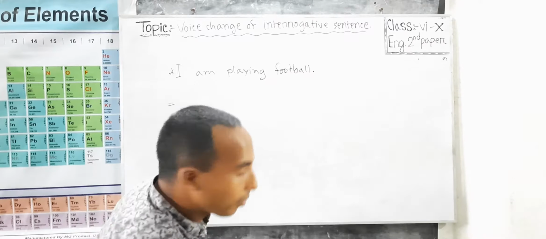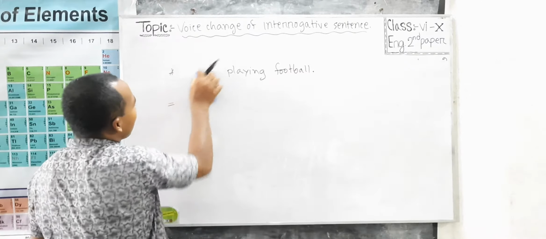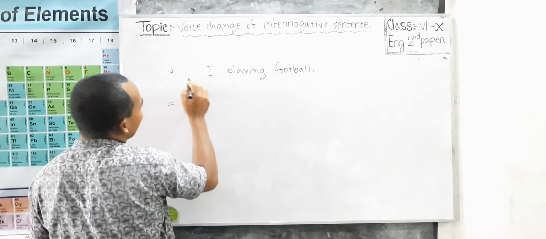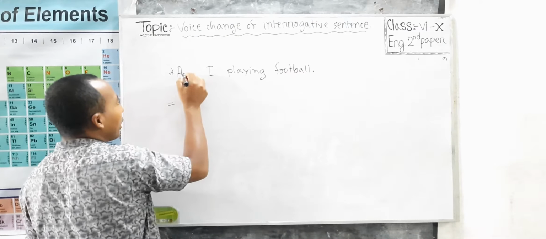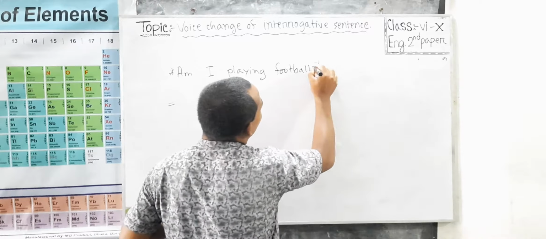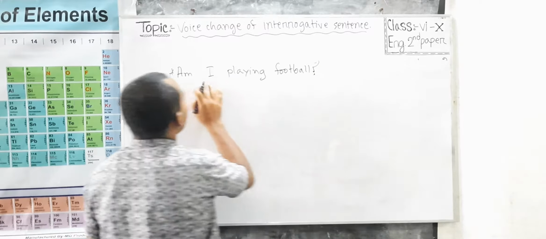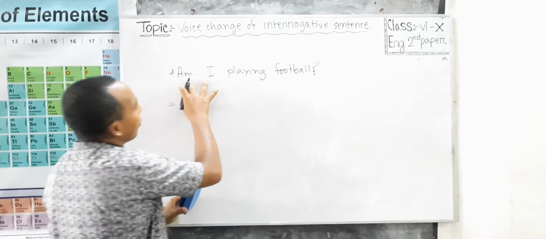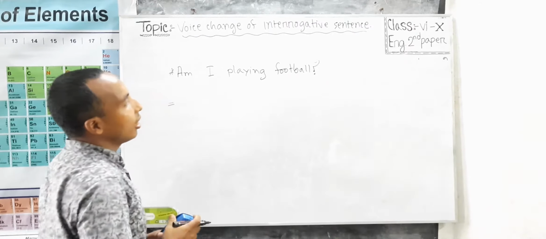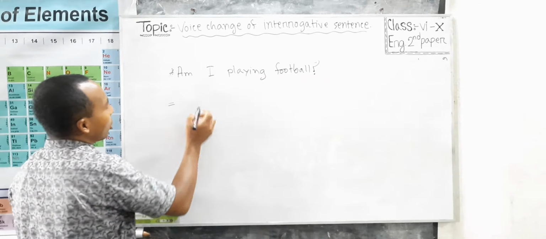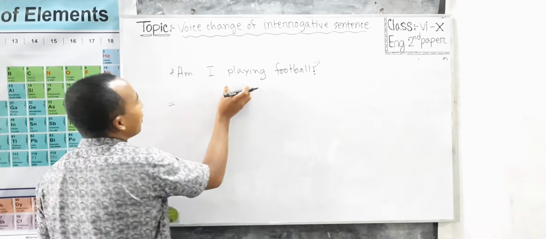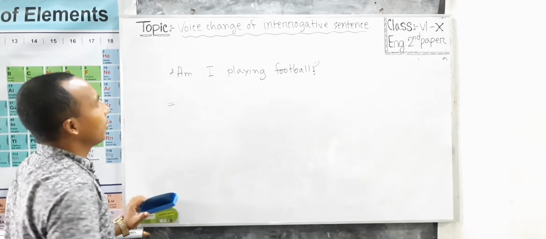But if I replace the place of subject and auxiliary verb, putting the auxiliary verb "am" at the beginning, what is the problem? The problem is that I have changed the place of subject and auxiliary verb, and at the end of it we have used a note of interrogation. In this way the sentence has become interrogative.